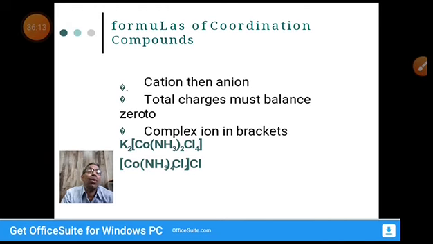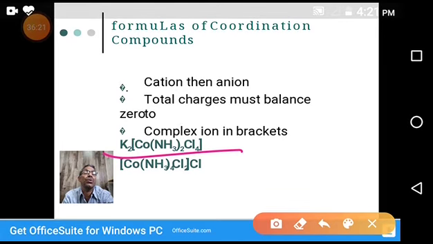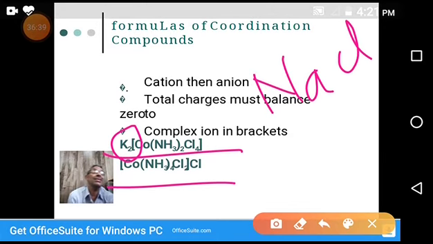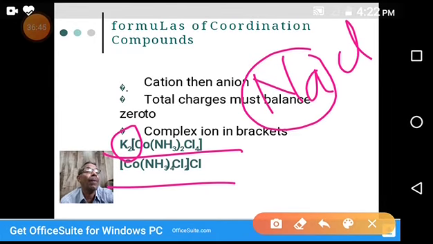Now, how do we write the formula? These are two examples of different coordination compounds. In the first, potassium is written before the complex ion. Generally, when we write the formula of an ionic compound, for example sodium chloride, it is NaCl. Why NaCl? Na is the cation, so you write the cation first, followed by the anion. It is the system in the IUPAC method to write the formula of salts. We adopt the same rule here also.